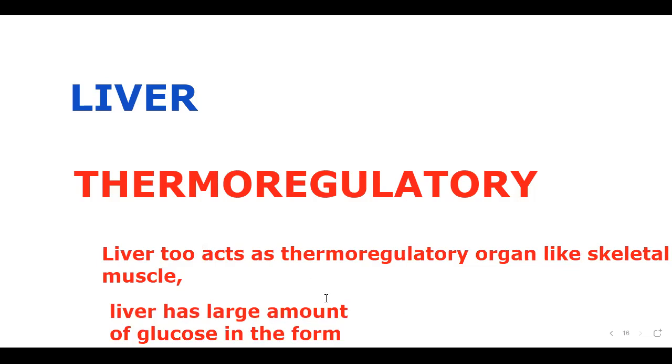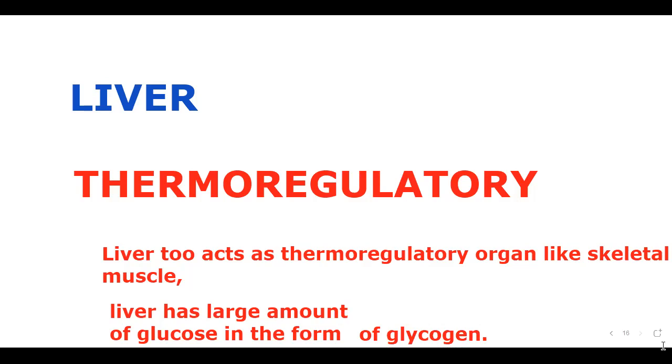So whenever it feels necessary, it will convert the glycogen into glucose, and the breakdown of the glucose can generate heat.